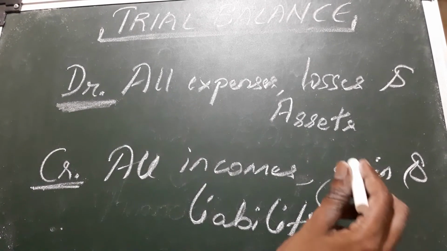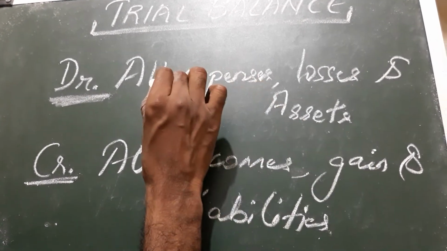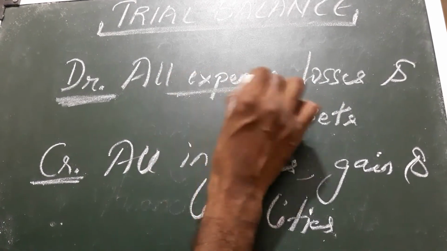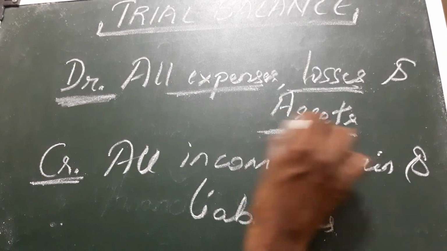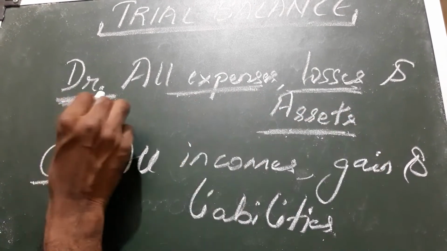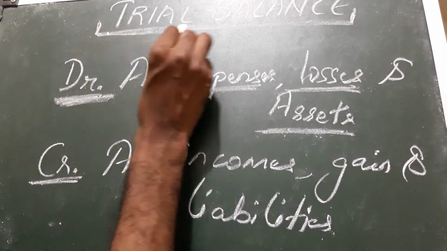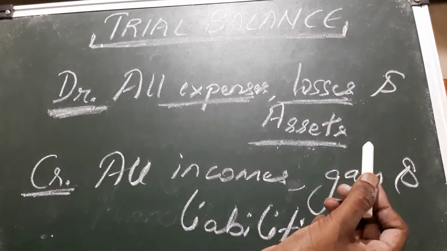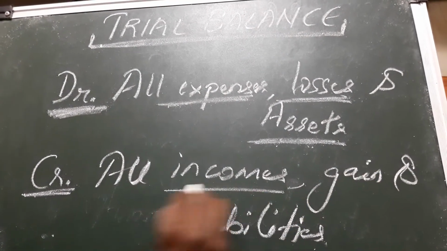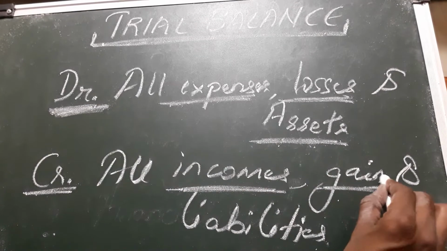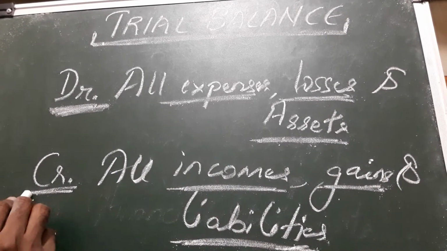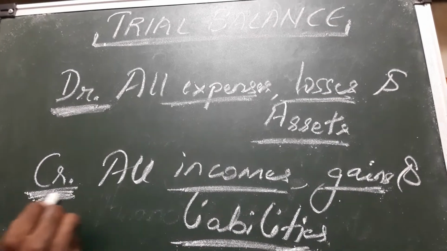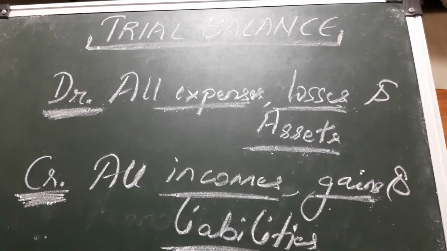Again I am repeating, all expenses, losses, assets are entered in the debit side of trial balance, whereas all incomes, gains and liabilities are written or entered in the credit side of trial balance.